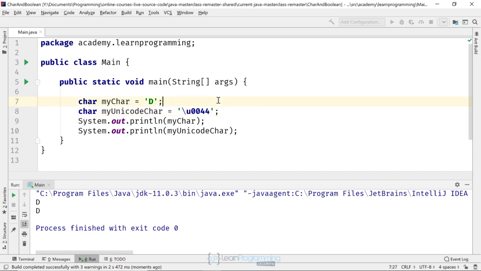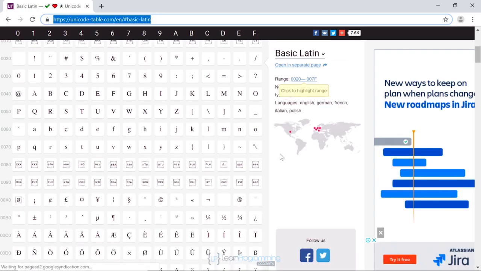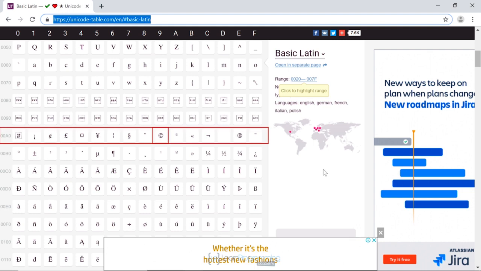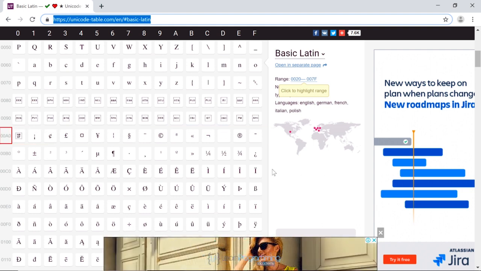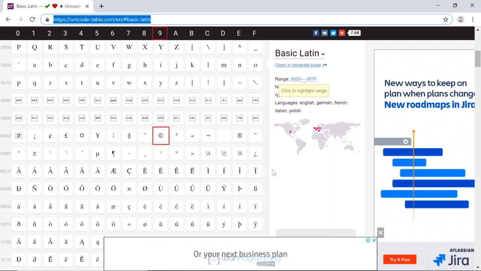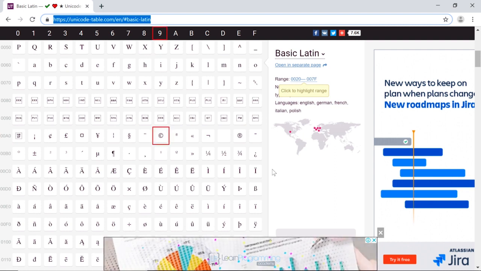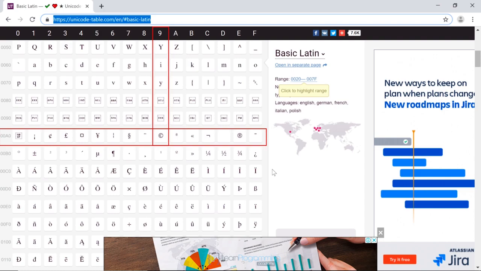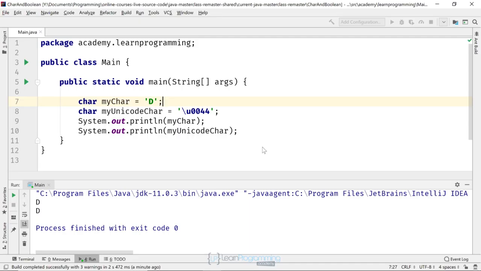So let's just find one other character to make sure that it's working. We'll go back to our Unicode table, and we'll come down here to this one, and you can see the row there with the copyright symbol. So let's grab the code for that one. That's going to be 00A, and there's the 9, which is above the copyright, so it's going to be 00A9. So let's go back to our code again.